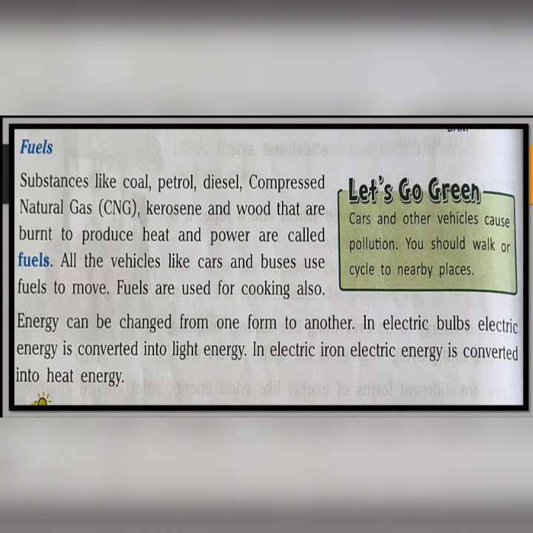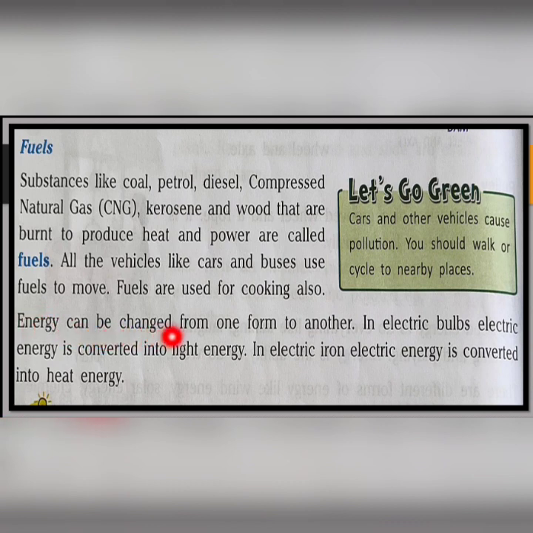And the next one is about fuels. Fuels are also an important source of energy. Substances like coal, petrol, diesel, compressed natural gas, which can also be called CNG, kerosene and wood that are burned to produce heat and power are called fuels. All the vehicles like cars and buses use fuels to move. Fuels are used for cooking also.